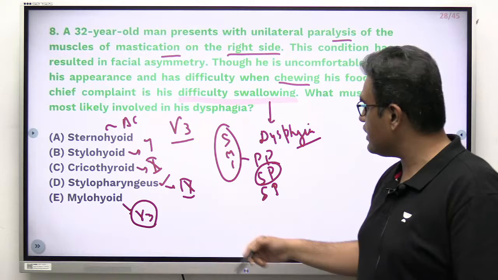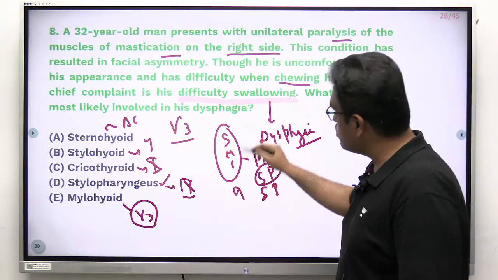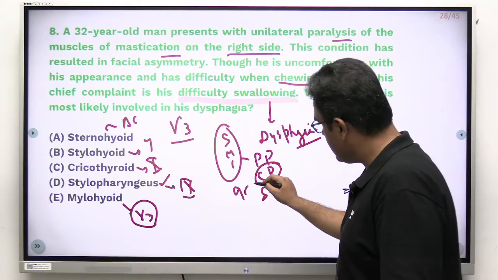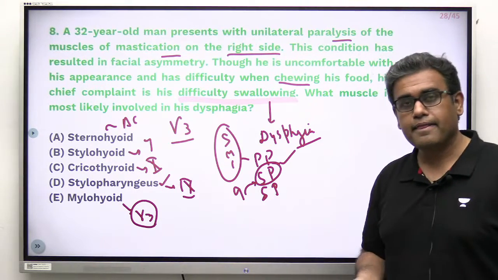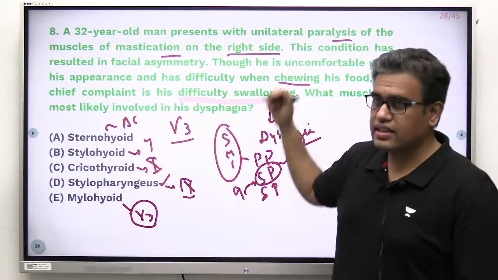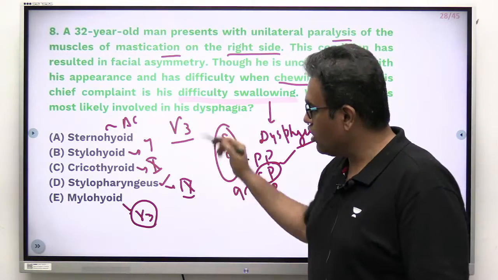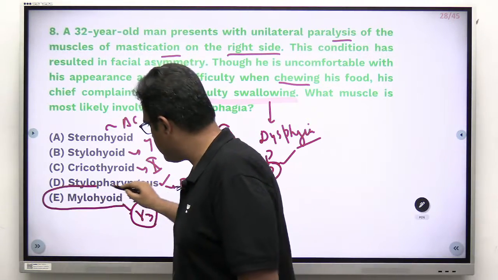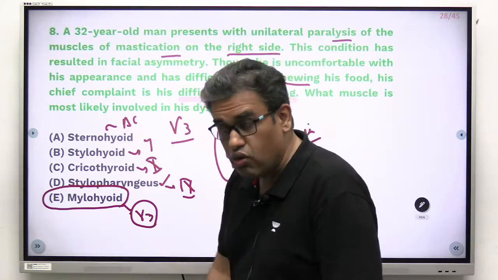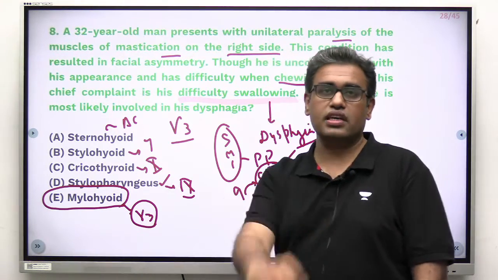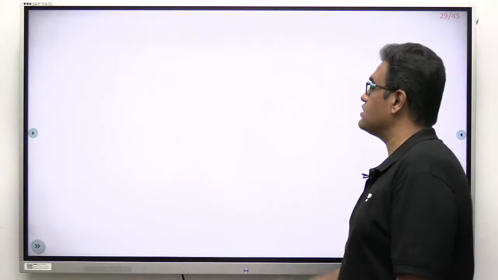And can you think that the ninth nerve, which has nothing to do with mastication, suddenly will come and denervate stylopharyngeus and there will be dysphagia? Why? What has the fifth nerve in relation to the ninth nerve? Is there any? No. The only option which is supplied by the fifth is mylohyoid. But how can mylohyoid produce dysphagia is now the main point which may be disturbing to you.